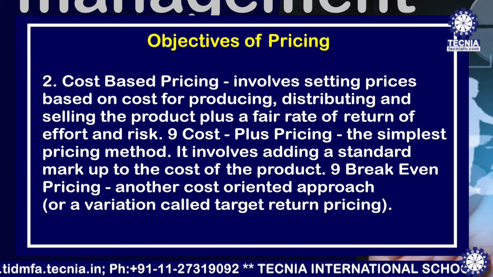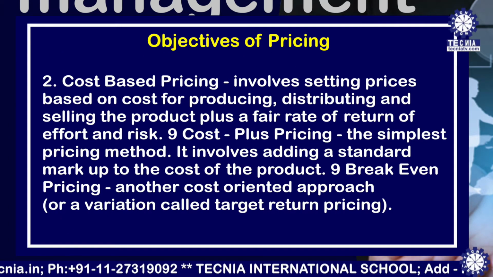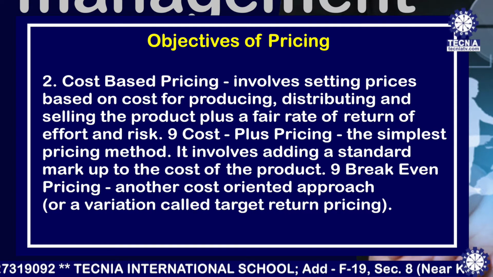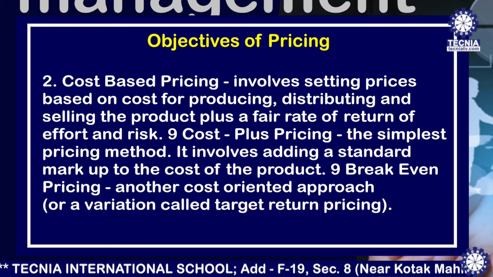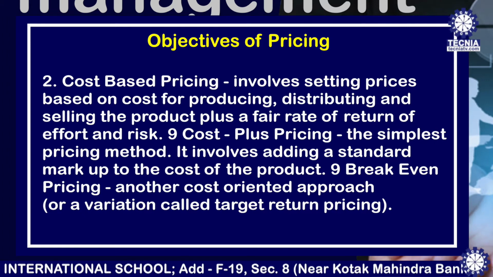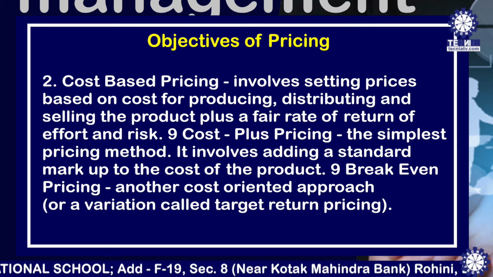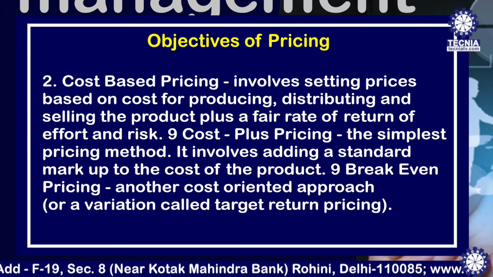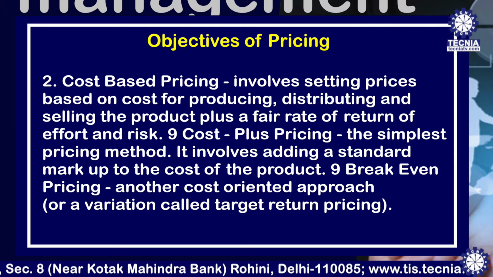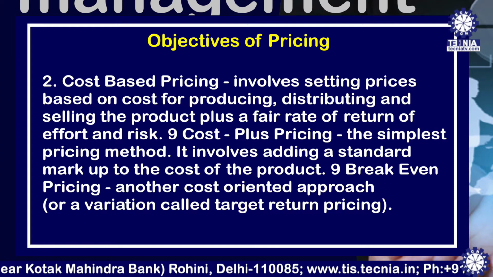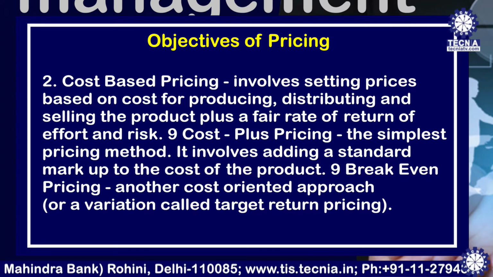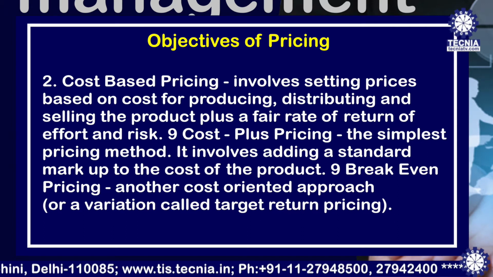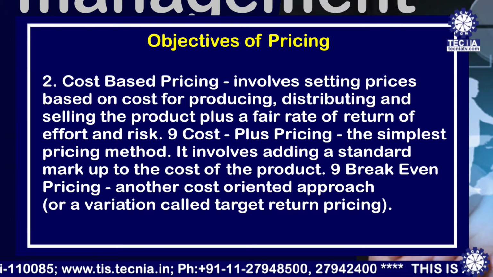Number 2, cost-based pricing. It involves setting prices based on the cost of producing, distributing, and selling the product plus a fair rate of return for effort and risk. Cost plus pricing is the simplest pricing method. It involves adding a standard markup to the cost of the product. Break-even pricing is another cost-oriented approach, or a variation called target return pricing.